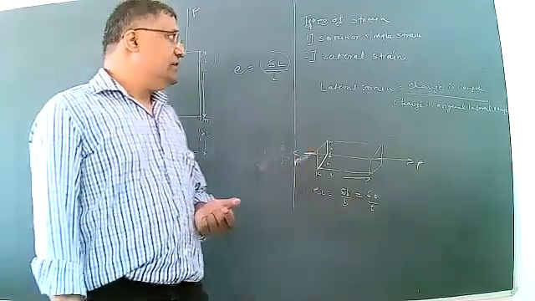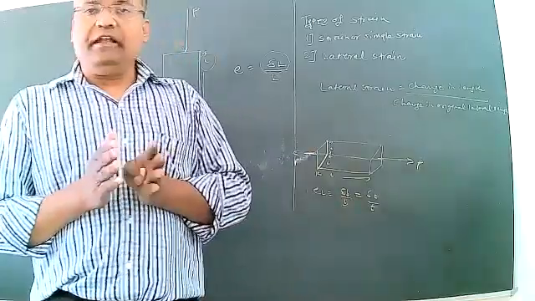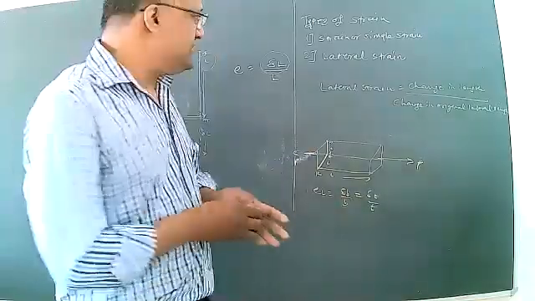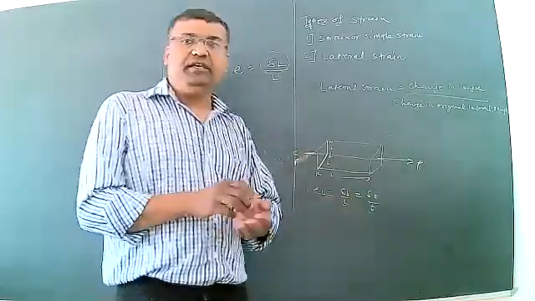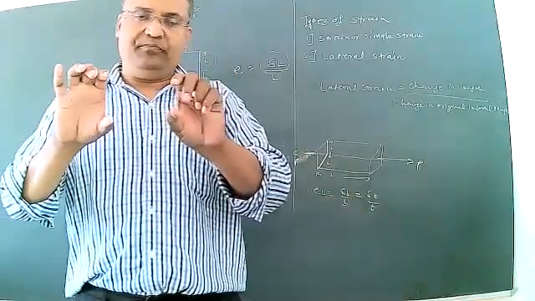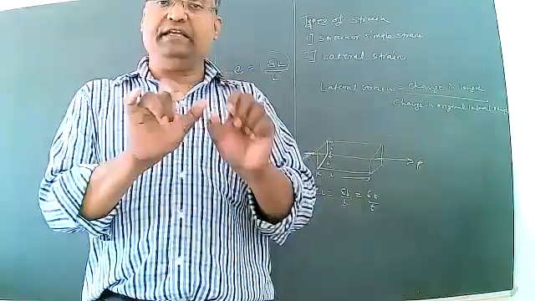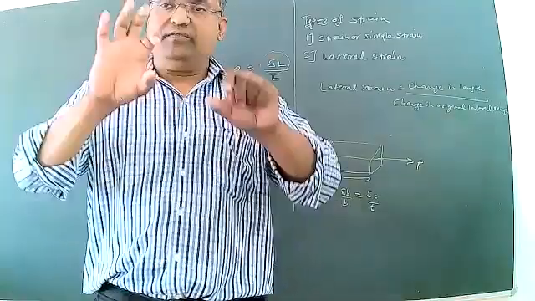The change in lateral length means there will be a change delta B upon B. If it is a cubic section, it has 3 dimensions: length, width and height.